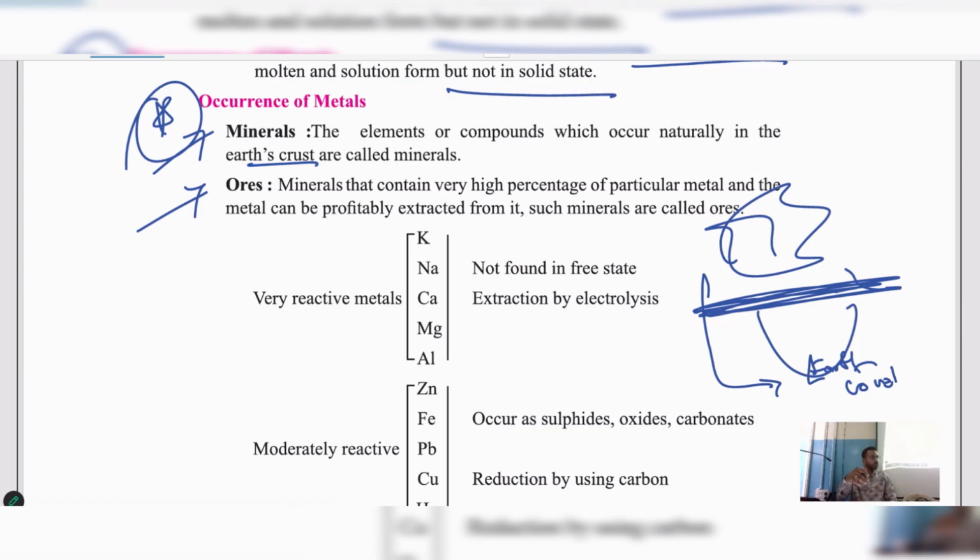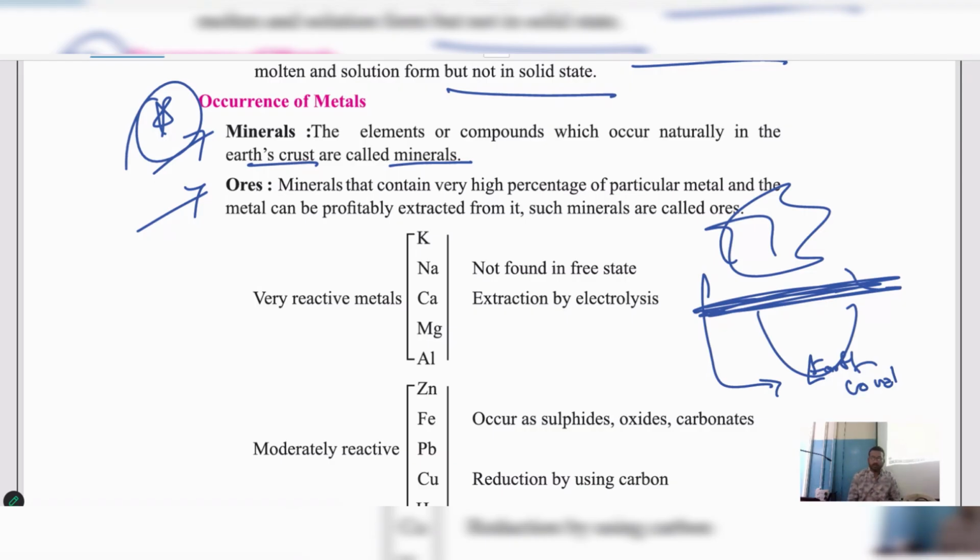Dig the earth, go in deep, and we find the earth crust. In that, whatever compounds or elements we are getting, all those we call minerals. You understood my point? Yes. So minerals are obtained naturally in nature. How do we get them? From the earth crust. From the deeper section of the earth, we get them.